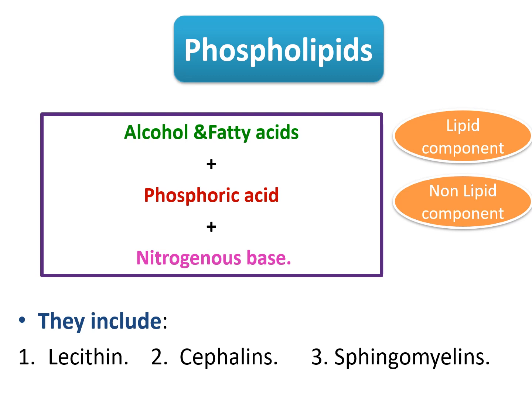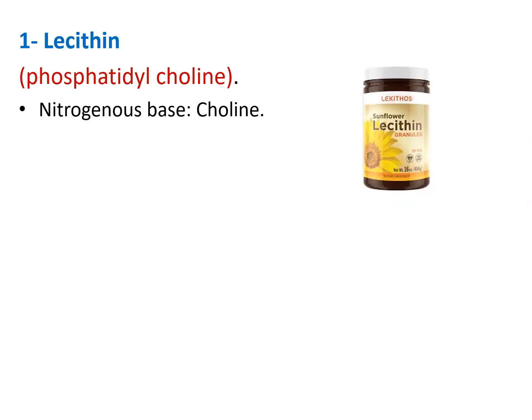We have three examples for phospholipid, which are called lecithin, cephalins, and sphingomyelins. These three phospholipids are very similar in structure because they all contain this general structure: lipid component, which is fatty acid and alcohol, and non-lipid component, which are phosphoric acid and nitrogenous base. But they differ only in the type of nitrogenous base. At first, lecithin. The nitrogenous base of lecithin is called choline.